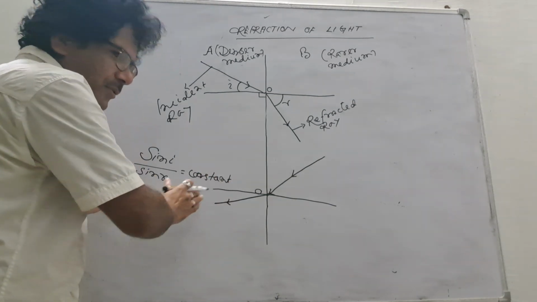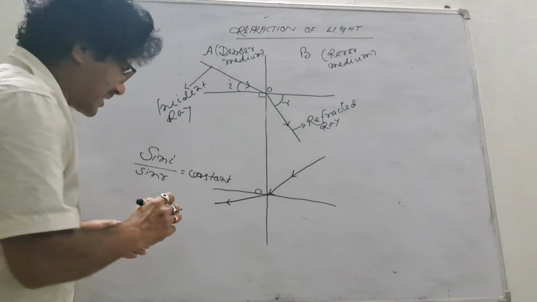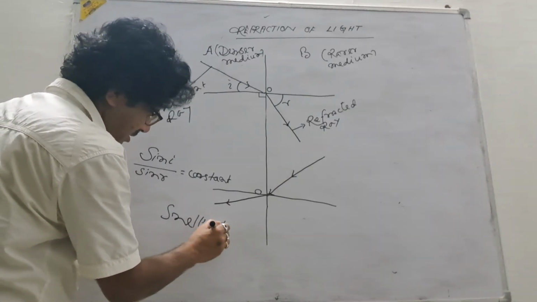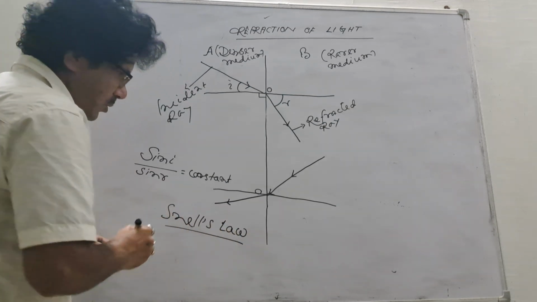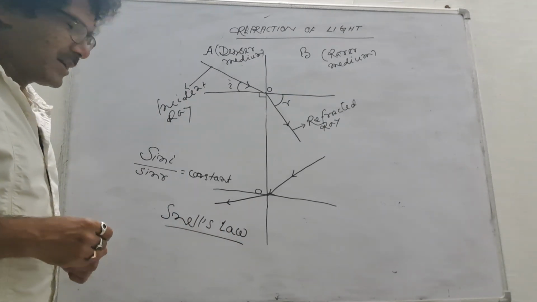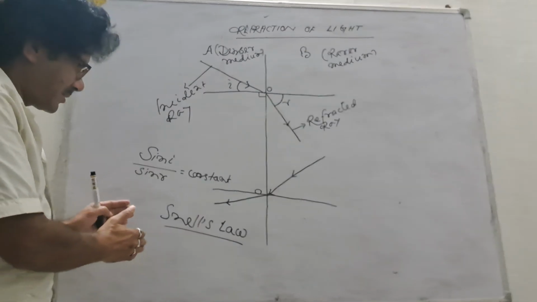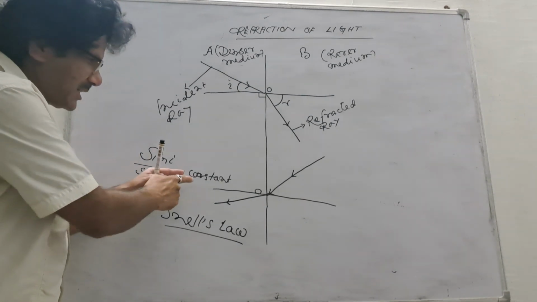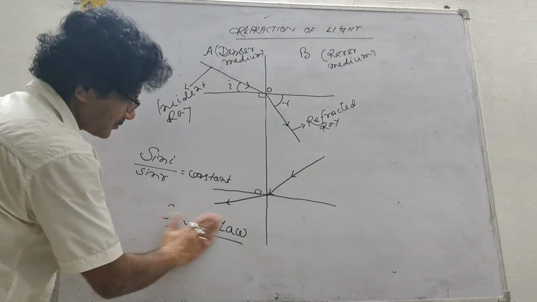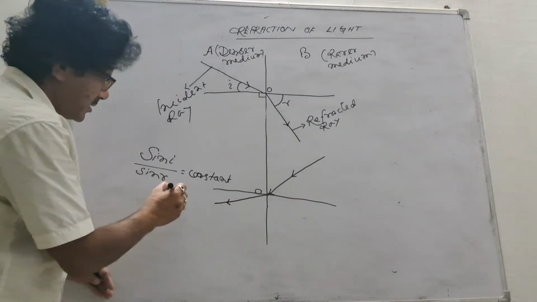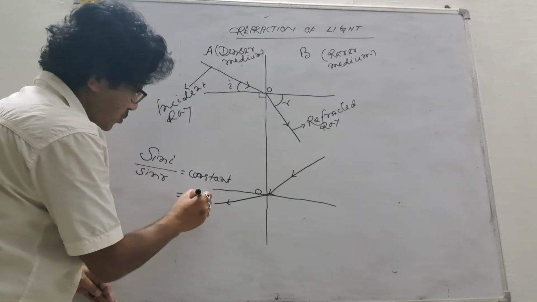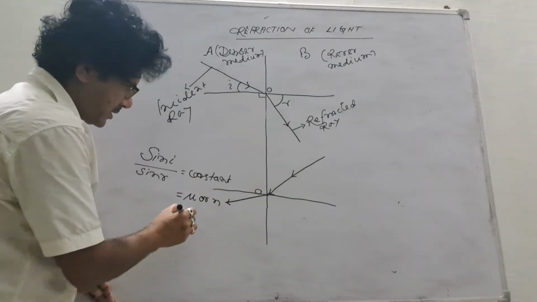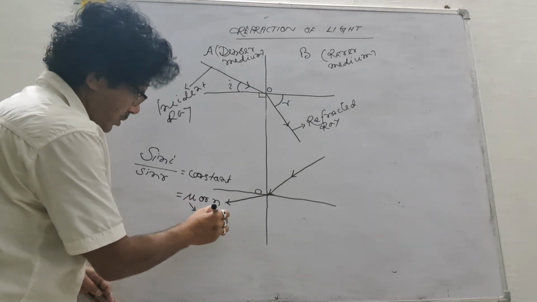And this second law of refraction of light is also called Snell's law. What does Snell's law state? Snell's law states that the ratio of the sine of the angle of incidence to the sine of the angle of refraction is a constant. This constant is usually denoted by mu or n. This is read as mu, M-U-E.